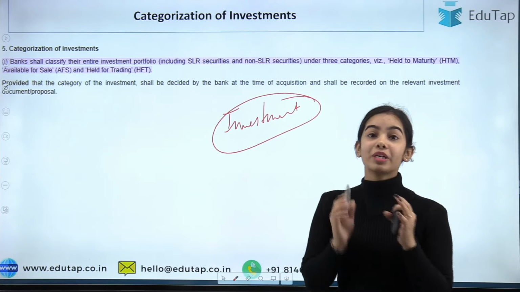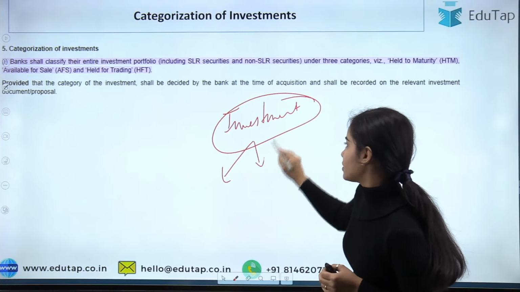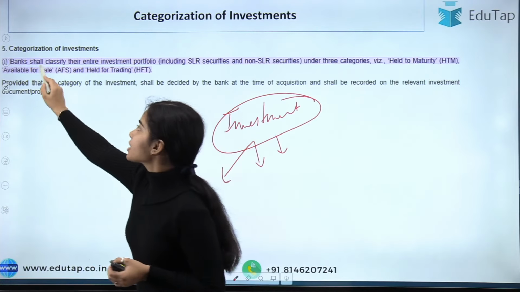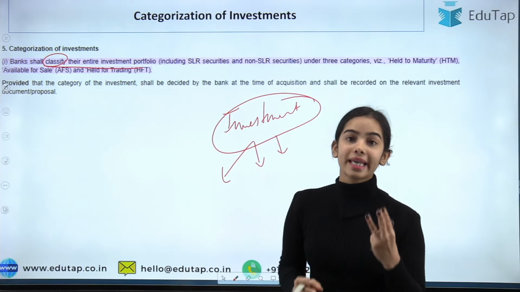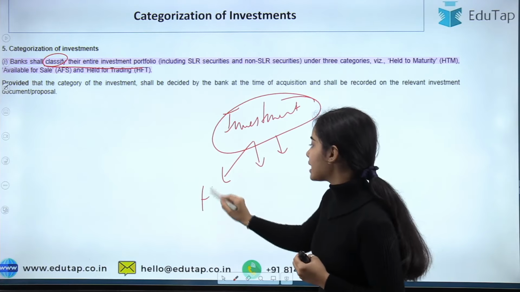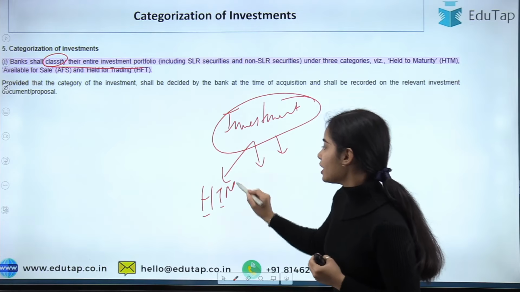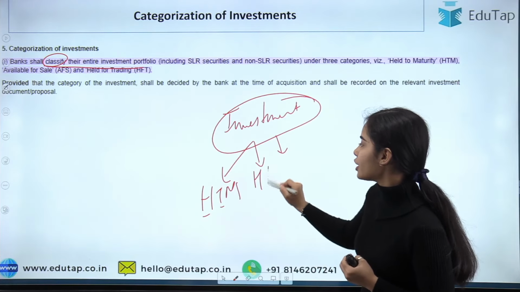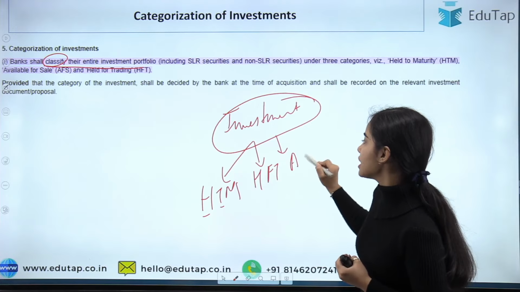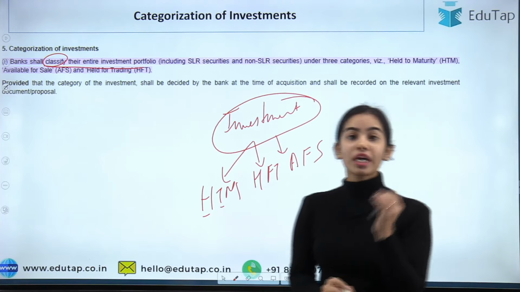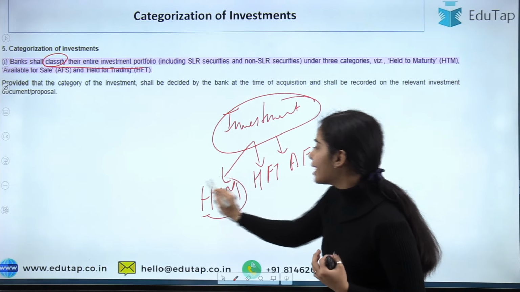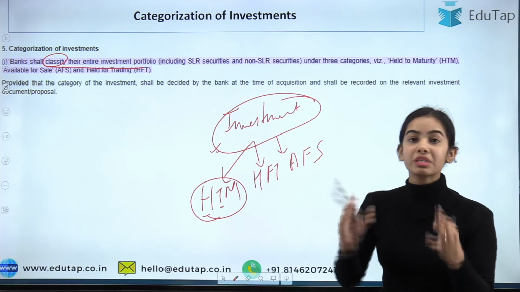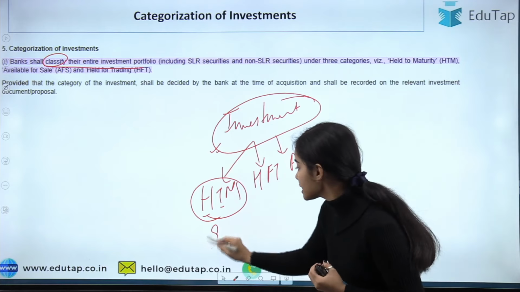The investments of the banks have been divided into three categories. Here you can see that the banks shall classify their entire investment portfolio in three categories. The first category is the HTM, that is, held till maturity. The second category is held for trading, and the third category is available for sale. With the name itself, you can understand some of it.